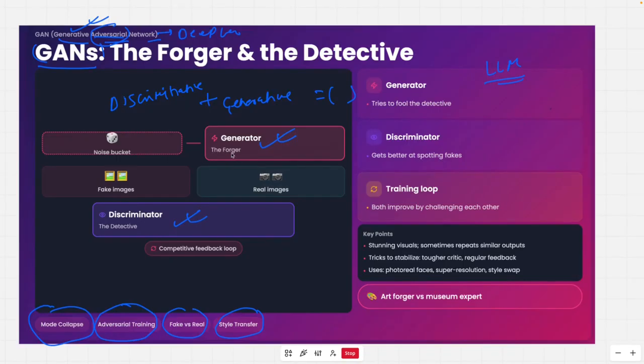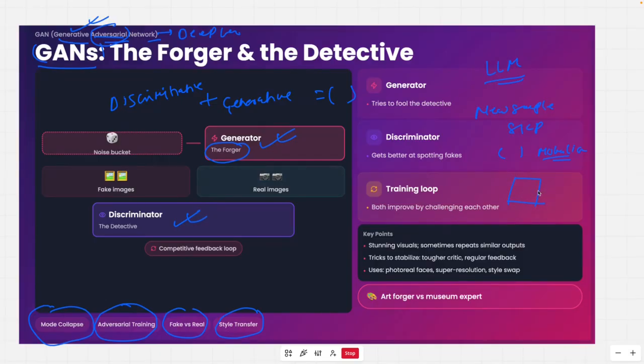Now, what does the generator do? You can think of it as a forger. Why are we calling it a forger? Because the only job of the generator is to create a new sample at each step. For example, let's say we are trying to imitate the Mona Lisa photo. It will first create a very crude version of the Mona Lisa.